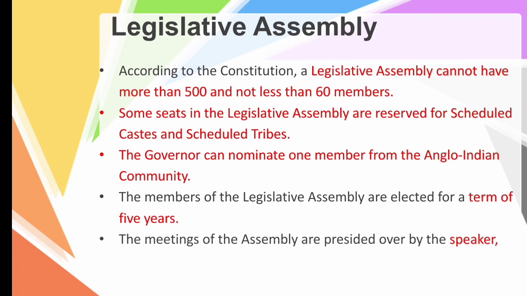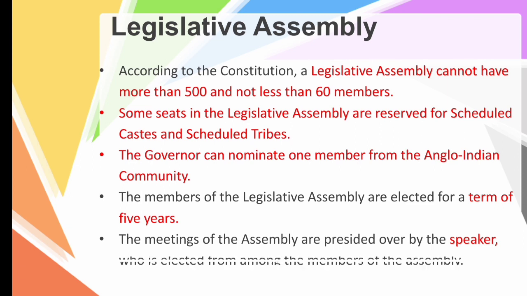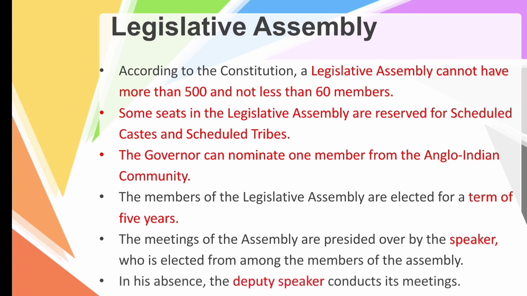The meetings of the assembly are presided over by the speaker, whereas in the legislative council, the meeting is presided by the chairman, and in the absence of the chairman, by the deputy chairman. In the absence of the speaker, the deputy speaker will conduct the meetings. The speaker and the deputy speaker are elected from the members of the assembly. I hope you are clear with the legislative assembly.